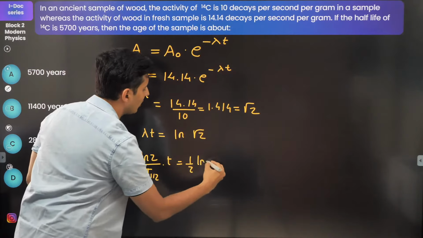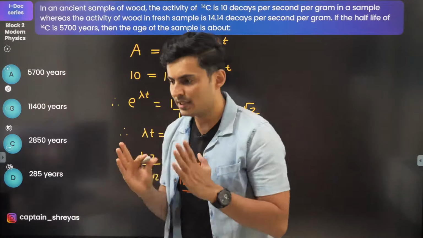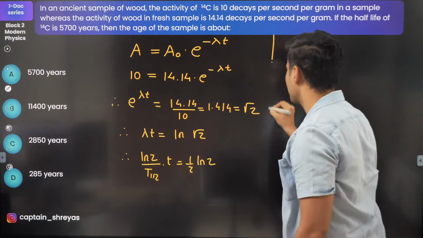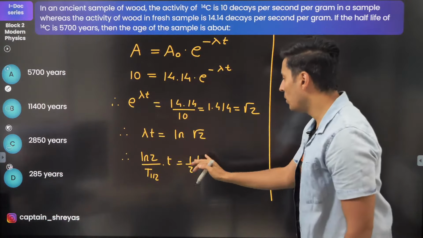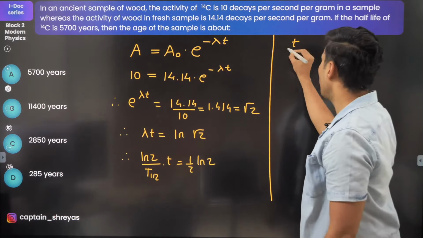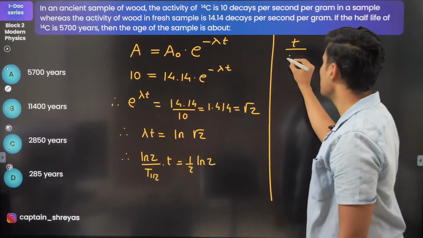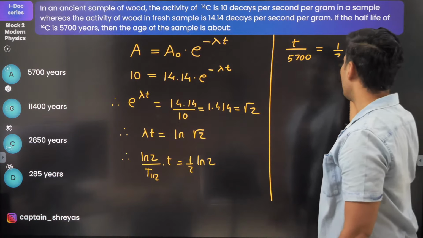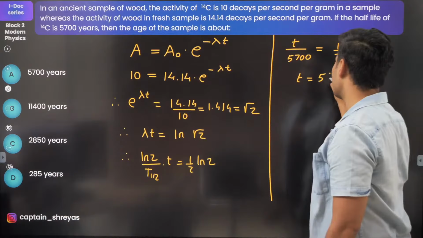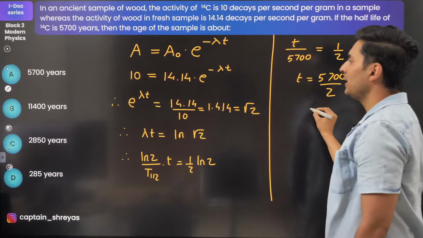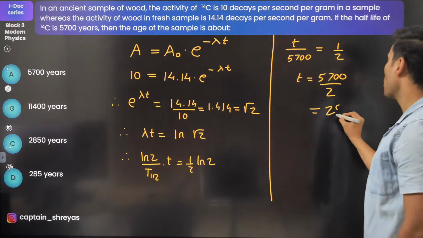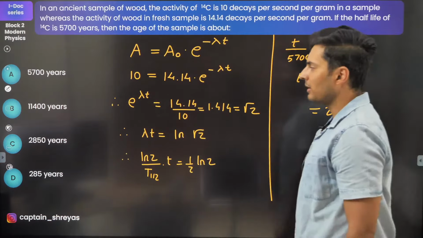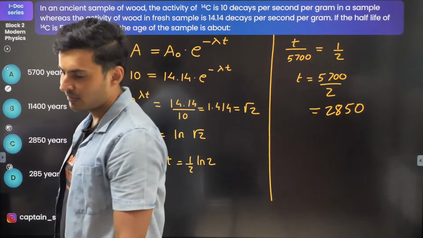So it will be half log of 2. Right? Let's move on and see what happens next. Okay, log 2 cancels. T by half-life, which is given to be 5700, is equal to nothing but half. So T is nothing but 5700 divided by 2, guys. So that's going to be 2850, right? It's going to be 2850. That's option C.